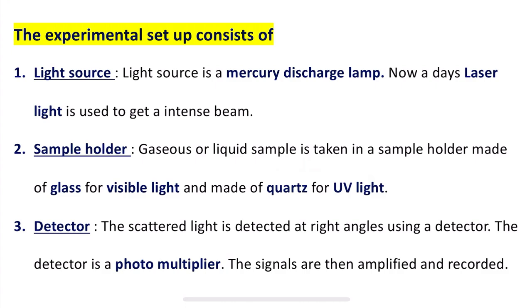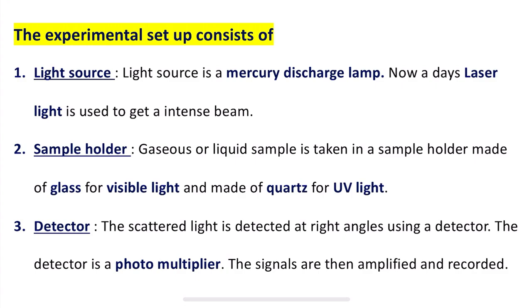You can just imagine the sample tube or cuvette which you use during a spectrophotometric experiment. In the same way, the sample holder used in this Raman spectrometer is also made of glass for visible light, and of quartz for UV light.